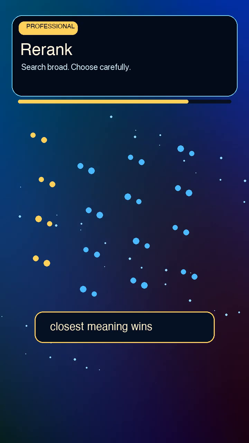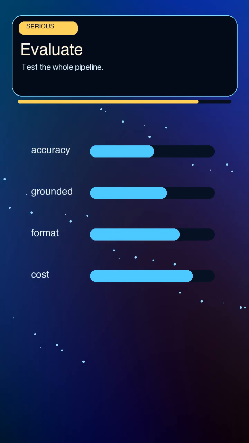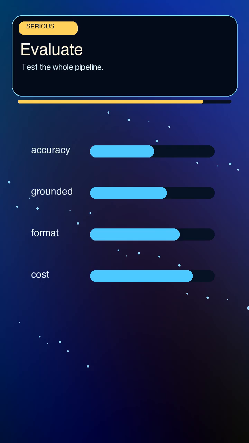You evaluate RAG with known questions. Did retrieval find the right chunk? Did the answer stay grounded? Did the citation match the claim? When it fails, diagnose the layer: documents, chunks, retrieval, re-ranking, prompt, or generation.